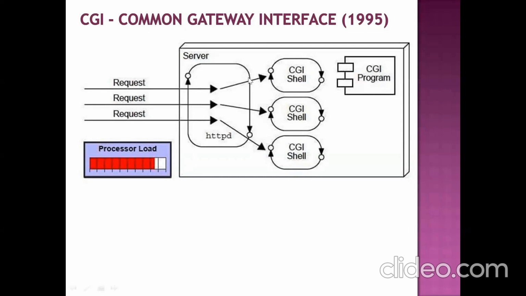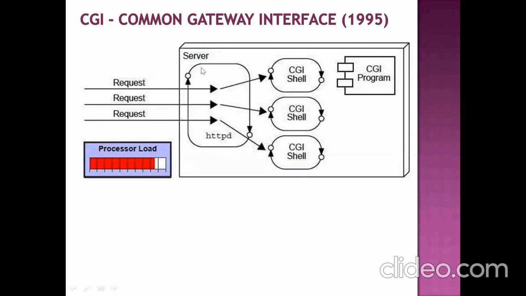And one more important thing is, suppose you are requesting the same resource, but you are sending multiple requests. Your server will not understand whether you are sending for the same resource or for a different resource. That is the reason why your server will blindly create one process for each and every request.